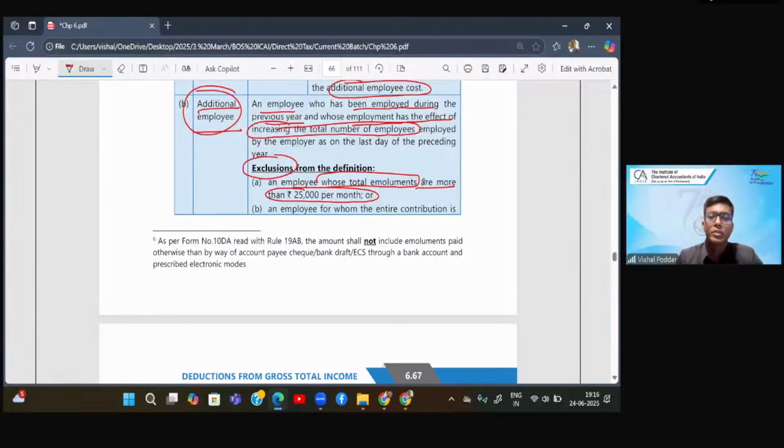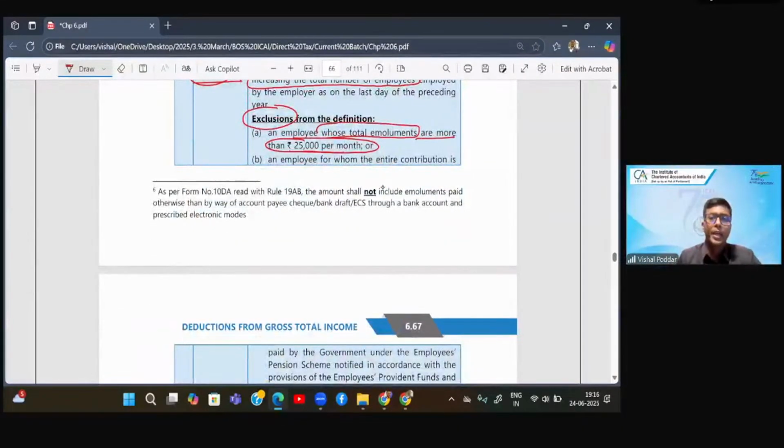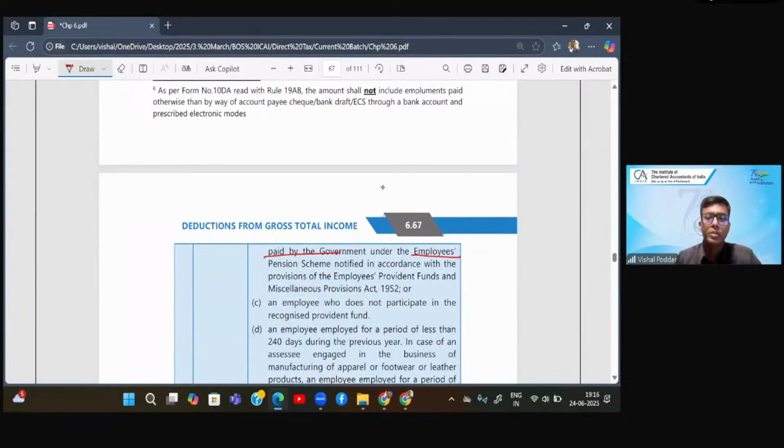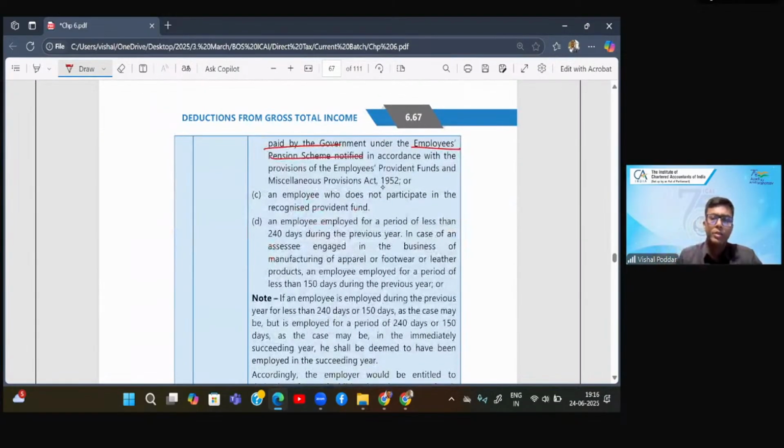Now, what are these further conditions? First, the employee should be falling in the bracket of below 25,000 per month. Second, an employee for whom the entire contribution is paid by the government under all these pension plans will not be covered. So where for this particular employee the entire amount is paid by the government itself, the deduction will not be allowed. It will not be considered as an additional employee. Third, the employee who is not a part of a recognized provident fund. So where the provident fund is unrecognized, deduction is not allowed.